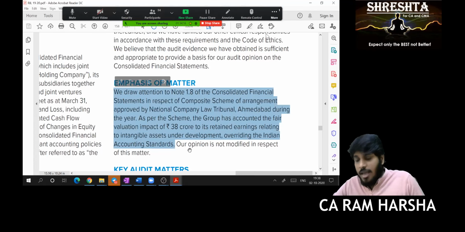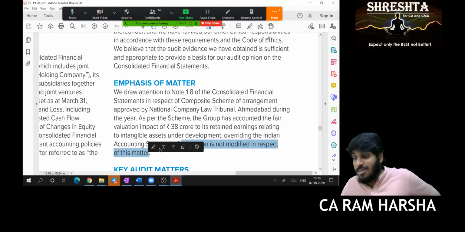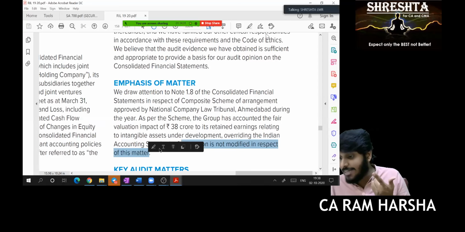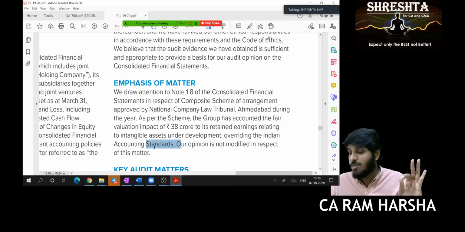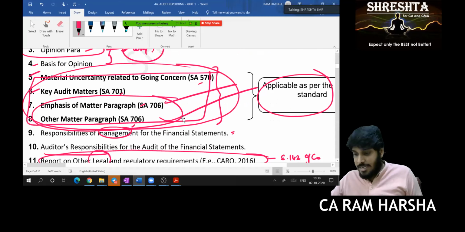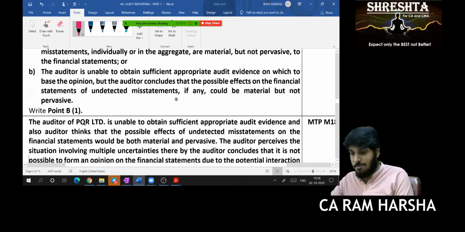No, sir. That's why at the end of emphasis of matter, you should clearly mention that our opinion is not modified. Otherwise, a layman reading it may get a doubt about why the auditor pointed out only note number 1.8. So at the end of the para, you should clearly mention that your opinion is not modified here. I don't have any objection on this; I'm just highlighting. Are you clear? I'll show you the material also. We will compare the emphasis of matter para with the material.